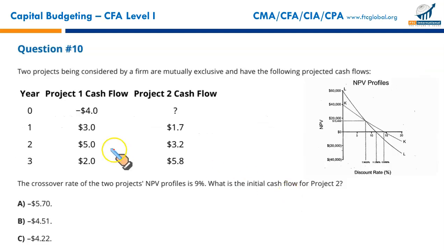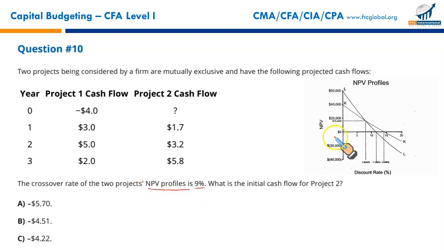Here we go. The two projects being considered by a firm are mutually exclusive and have the following projected cash flows. Project 1 requires an initial investment of -4, in million or thousand, whatever. It's just -$4, and you will receive $3 at the end of year 1, $5 at the end of year 2, and $2 at the end of year 3. For the second project, we have not been given the initial outflow, but we do have inflows in years 1, 2 and 3. The crossover rate of the projects' NPV profile is 9%.